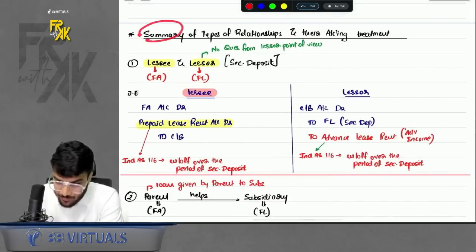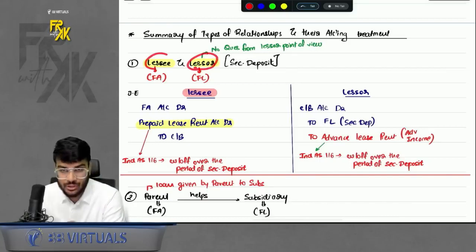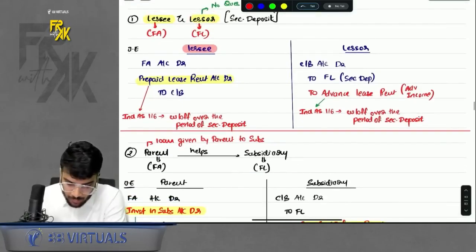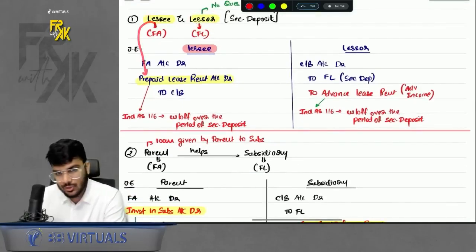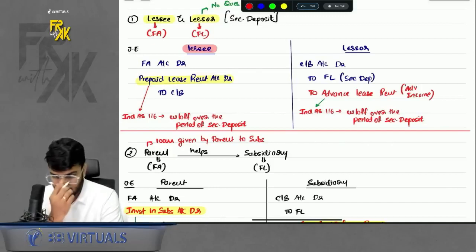The first summary of relationship talks about what if a lessor and lessee relationship is there, right? So how to treat the difference amount for the lessee? The lessee will call the difference amount prepaid lease rent. And what to do with this prepaid lease rent at year end? Write off over the period of the rent agreement or the deposit amount. That is, in our case it was 5 years. Write off over 5 years.